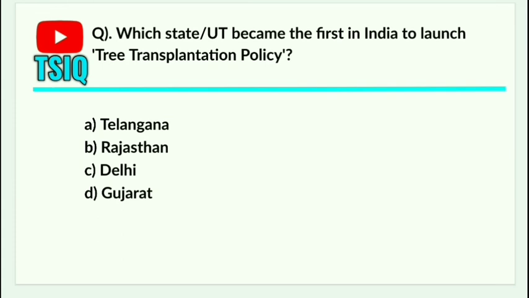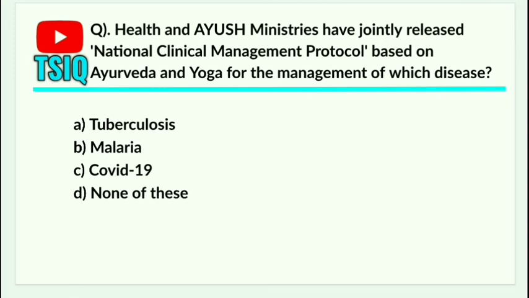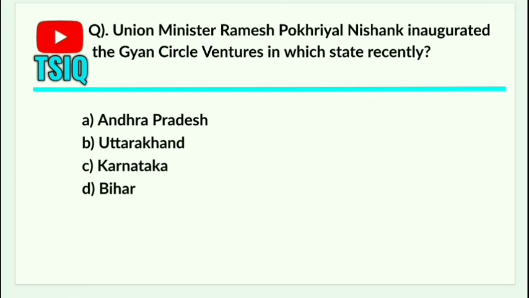Next one is which state union territory became the first in India to launch tree transplantation policy? Delhi. Which state government has partnered with Israel to set up Center of Excellence on High Value Vegetables recently? Meghalaya. Health and Ayush ministries have jointly released National Clinical Management Protocol based on Ayurveda and Yoga for the management of which disease? COVID-19. Union Minister Ramesh Pokhriyal Nishank inaugurated the Gyan Circle Ventures in which state recently?